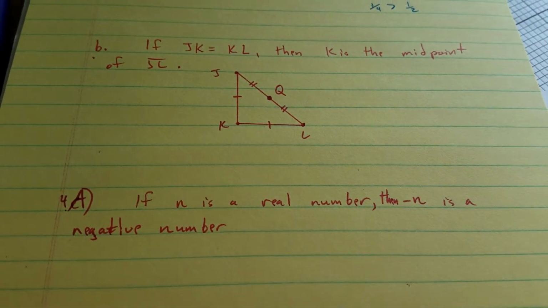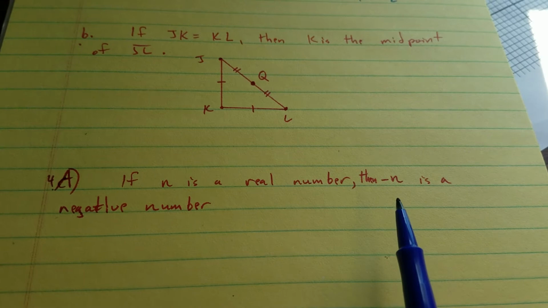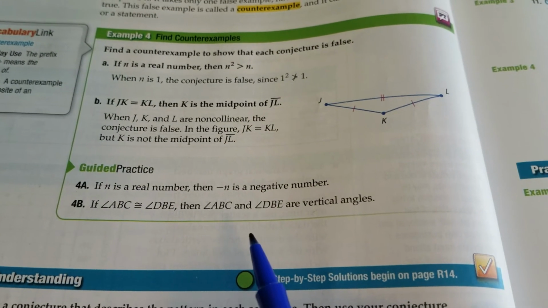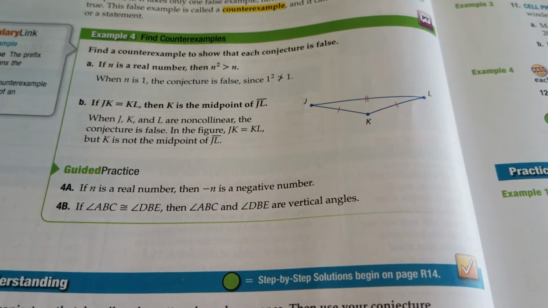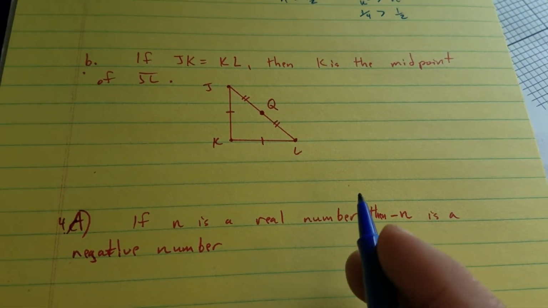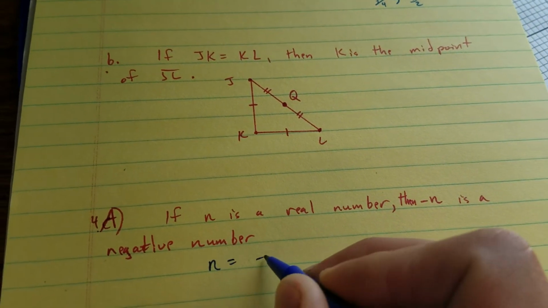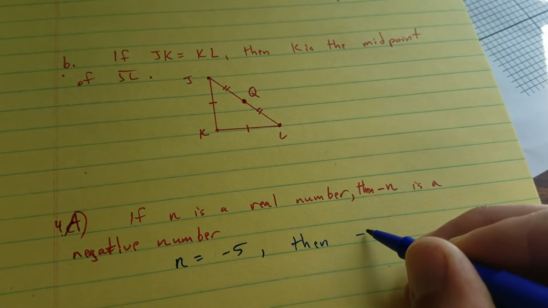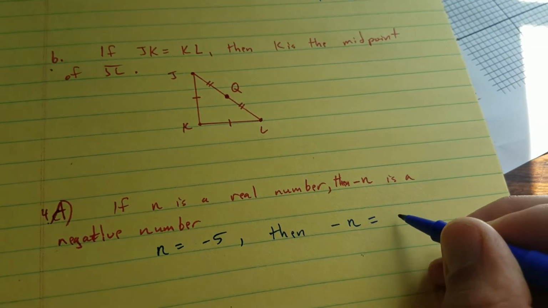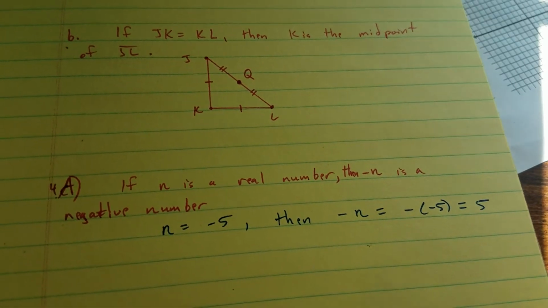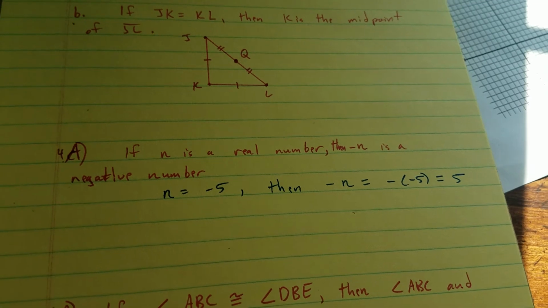Okay, 4a, if n is a real number, then negative n is a negative number. So do 4a and 4b right now. Try to come up with an example to show that it's false. So negative numbers are real numbers. So n equals -5. Then negative n equals negative -5, which equals a positive 5. Okay, there's the counterexample.